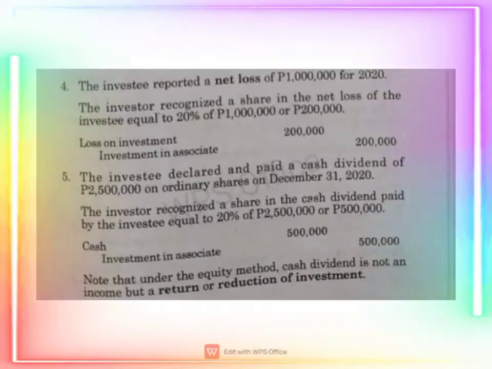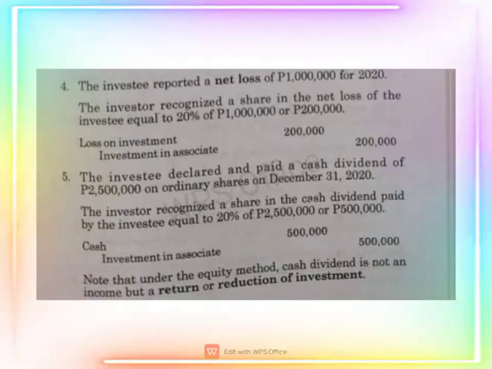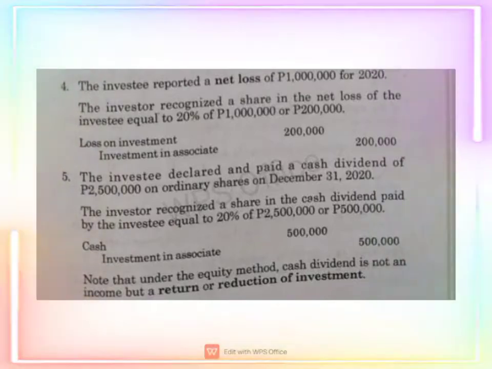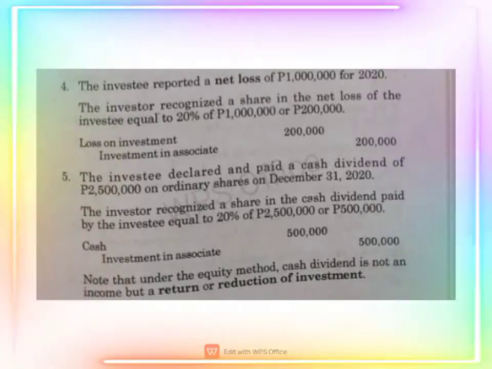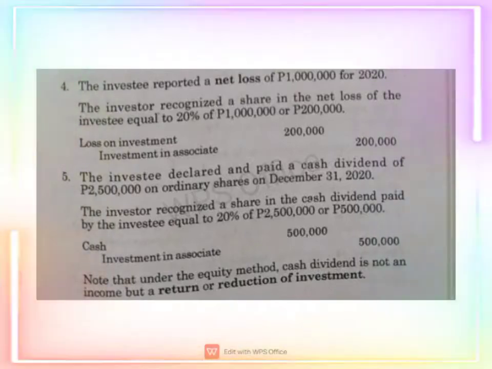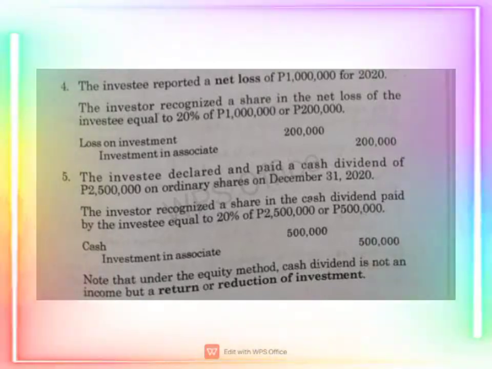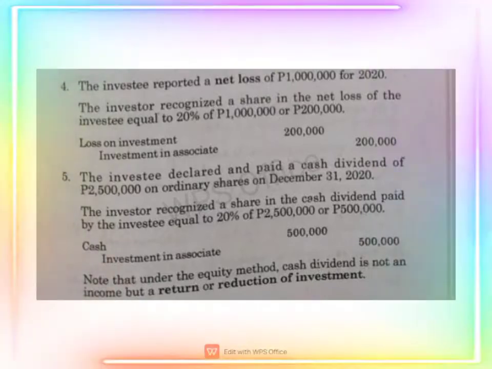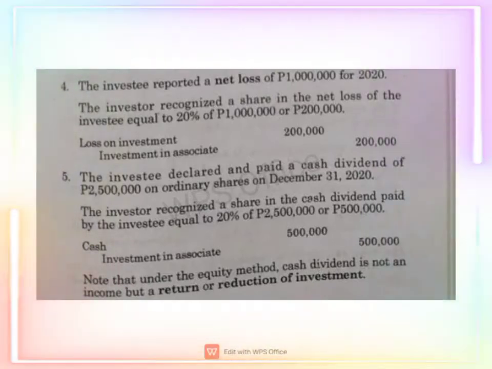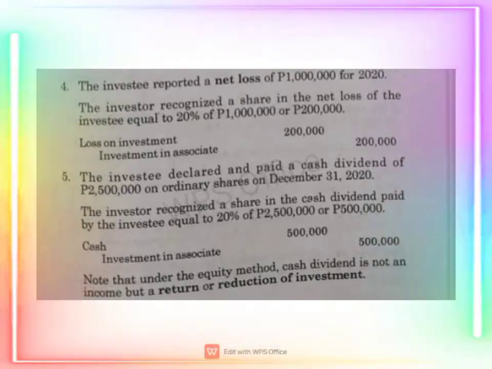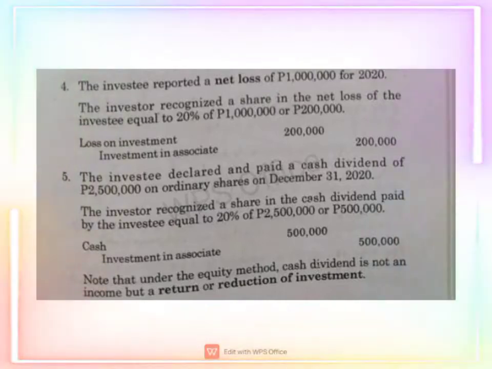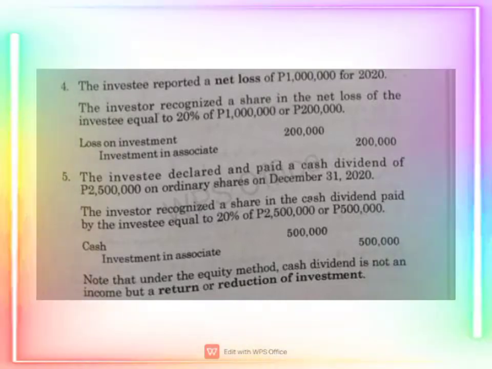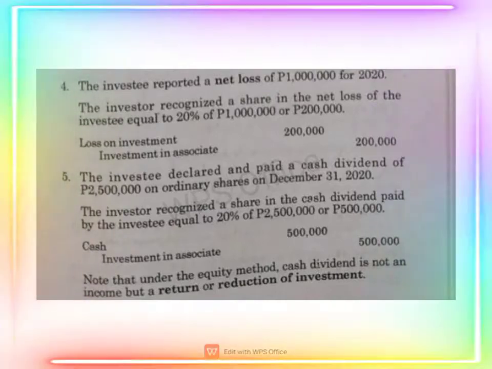Number 4. The investee reported a net loss of 1 million for 2020. The investor recognized a share in the net loss of the investee equal to 20% of 1 million or 200,000. So, the journal entry would be loss on investment 200,000, which is 1 million multiplied by 20%, and investment in associate 200,000. Number 5.